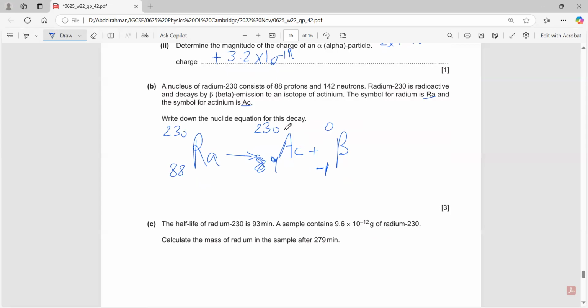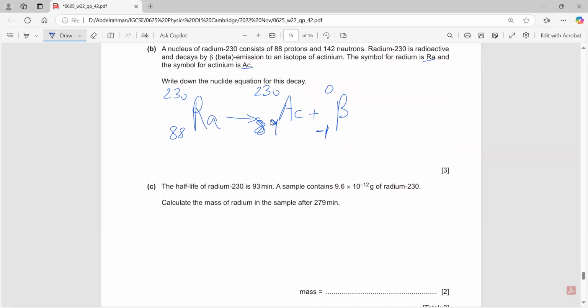The half-life of radium-230 is 93 minutes. A sample contains 9.6 times 10 to the -12 grams of radium. Calculate the mass of radium after 279 minutes. That's not hard. The total time is 279 divided by 93, which is 3 half-lives. Meaning that we will divide by 2, 3 times.